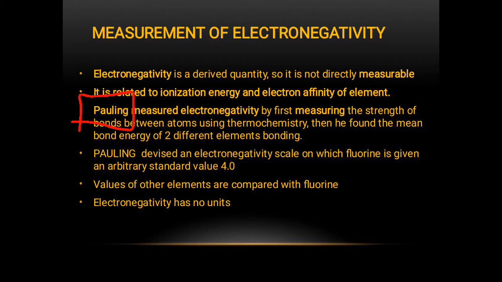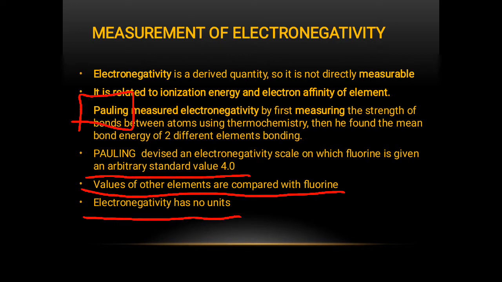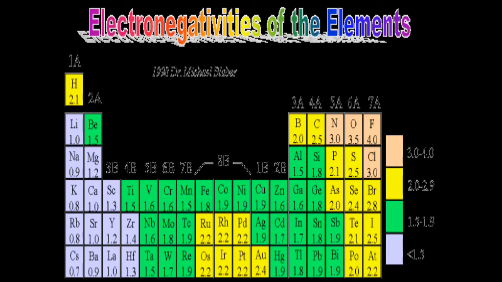He studied the amount of energy related to bond formation and bond breaking. Then he devised an electronegativity scale in which he assigned the maximum value to fluorine. As this is an arbitrary standard value, other elements' electronegativity is compared to fluorine. And as it is a comparative value, it is given no unit. Electronegativity has no unit.